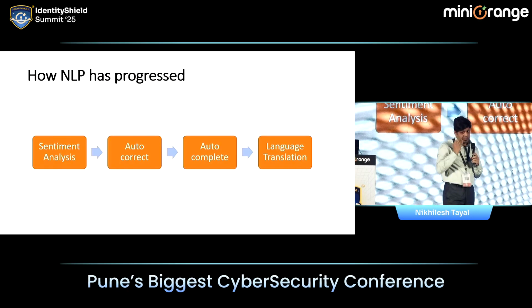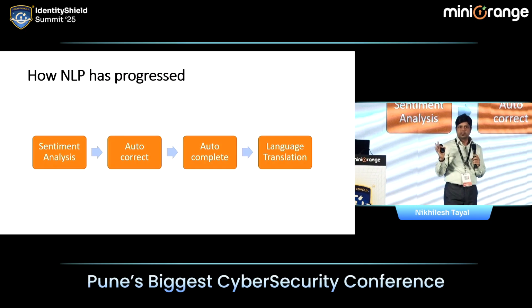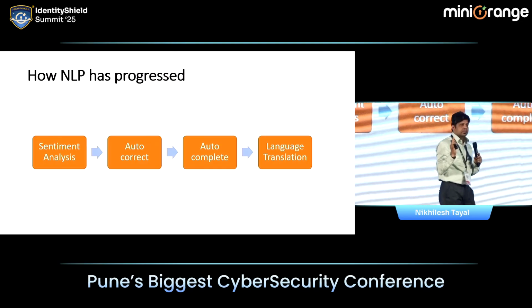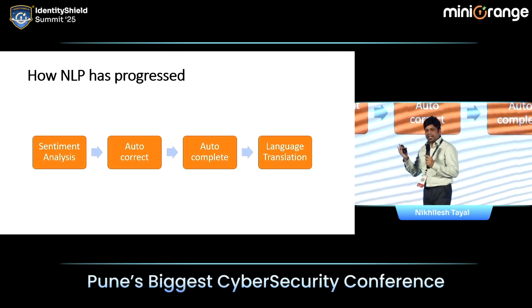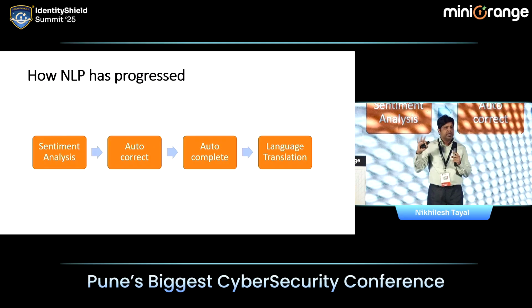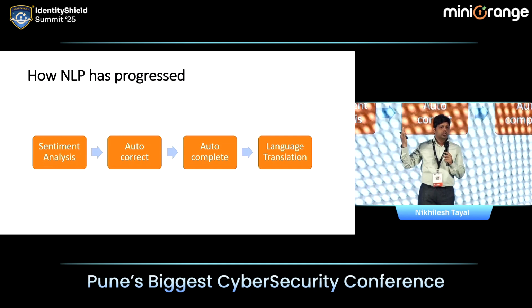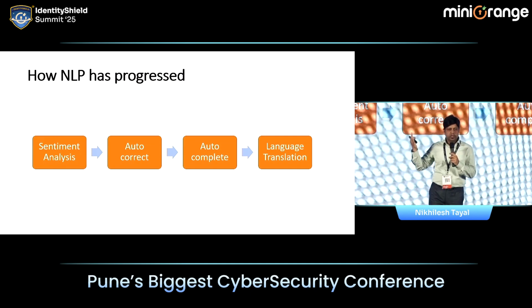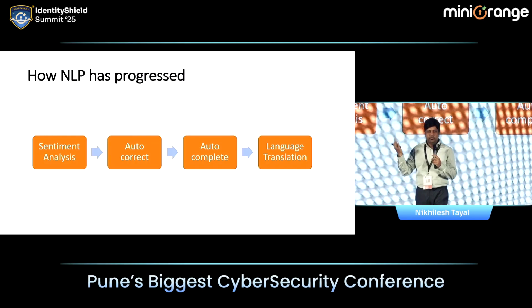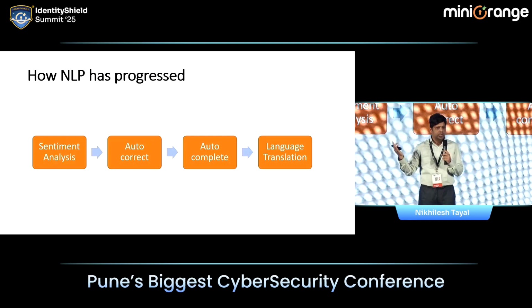The first use case was sentiment analysis. Anyone knows what sentiment analysis is? So basically, you give a text to a model, and the model will identify whether it's of positive sentiment or negative sentiment. What's the use case? Amazon wants to understand whether the review is positive or negative. Political parties want to understand what kind of things people are posting on their social media. Brands want to understand what kind of things you are posting about them on Twitter.